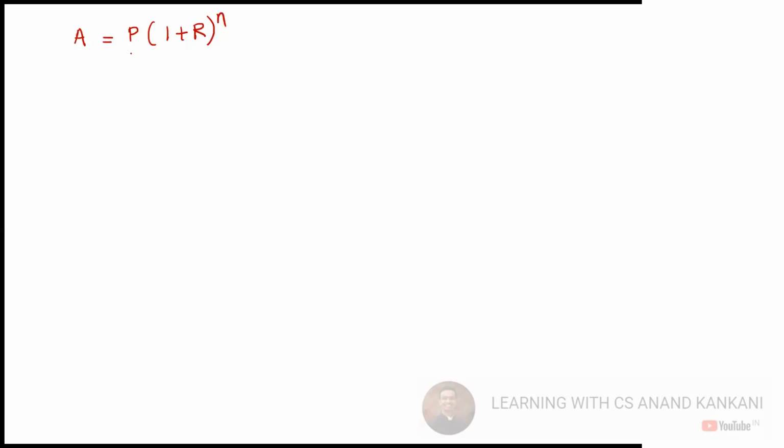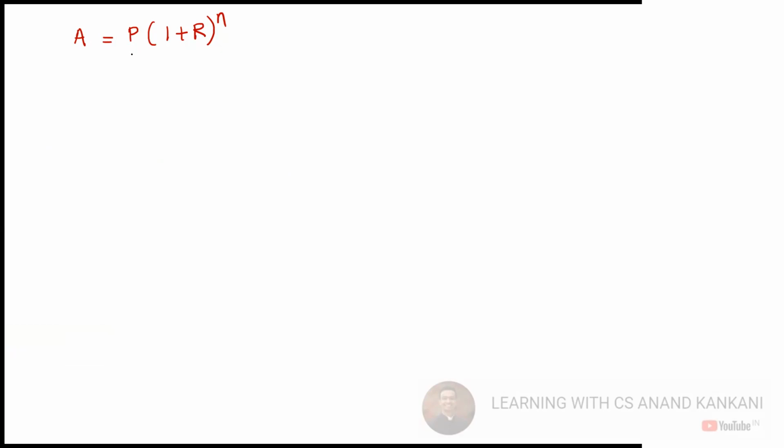So this is amount is equal to principal amount. There were two formulas. One was compound interest, another was simple interest. Simple interest was PRT upon 100. This was simple interest and this was compound interest. Okay. So what is relevant for us is compound interest. What does this formula say?